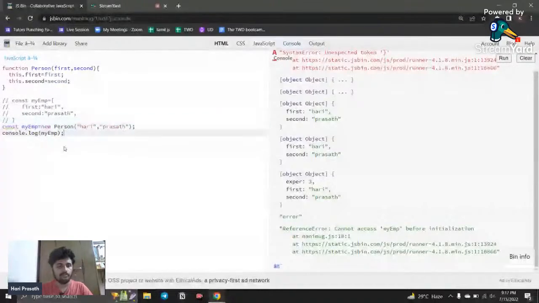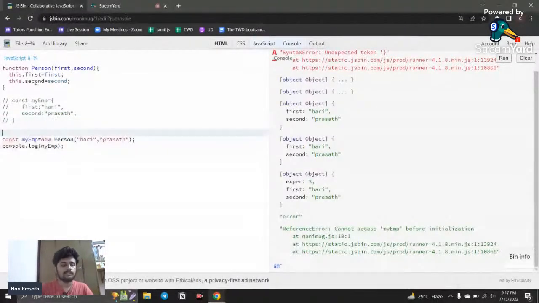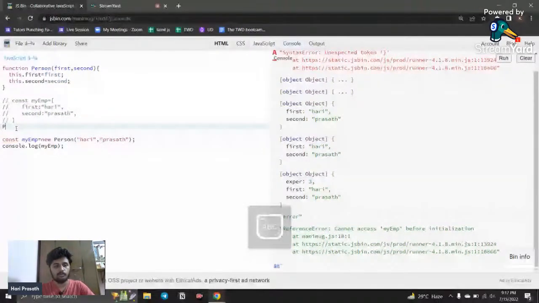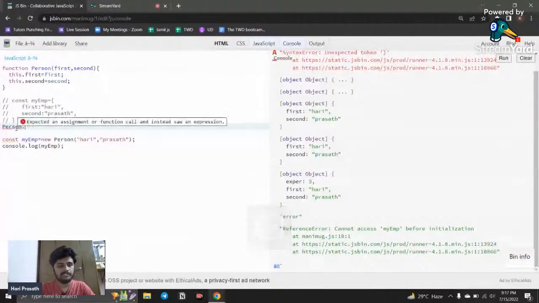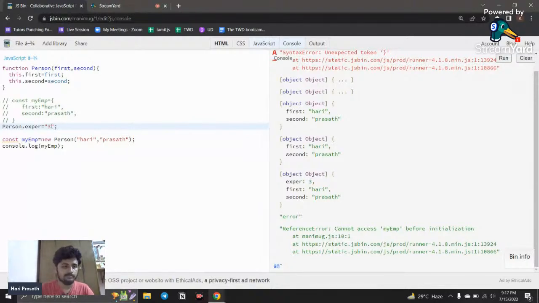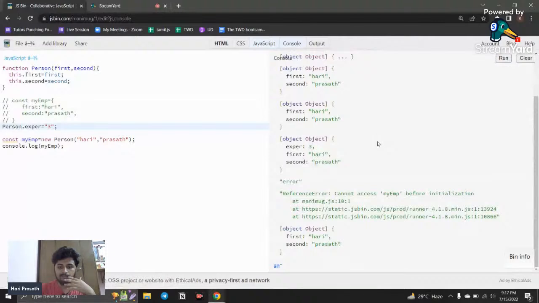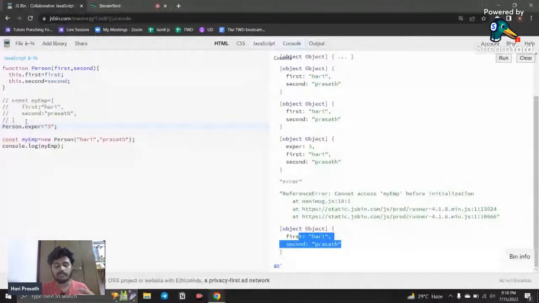I call the constructor blueprint Person and simply add dot experience with the value 3, and it will not take that value. So this is the problem with it.